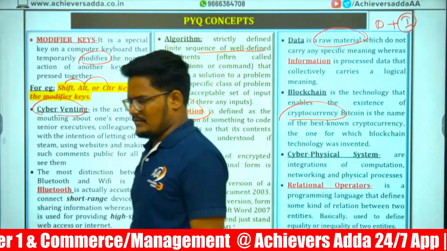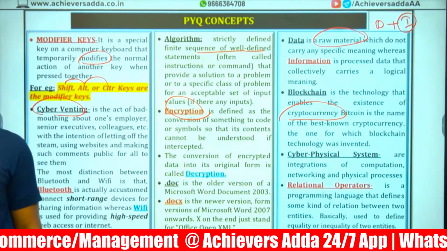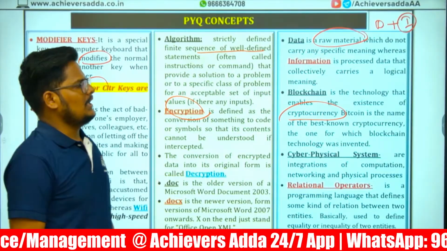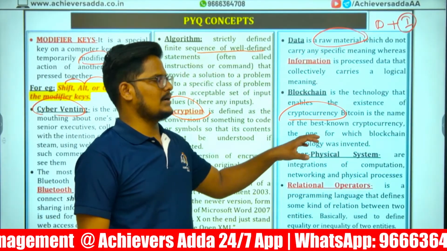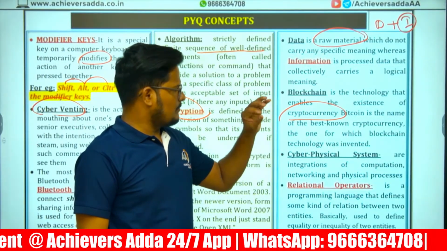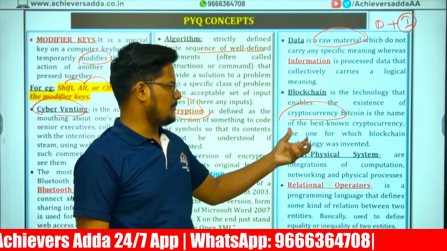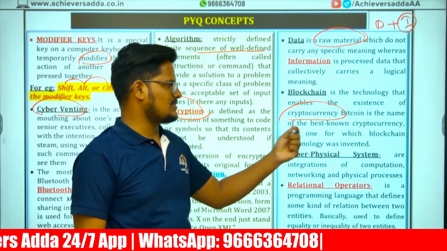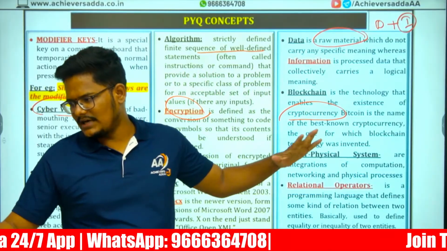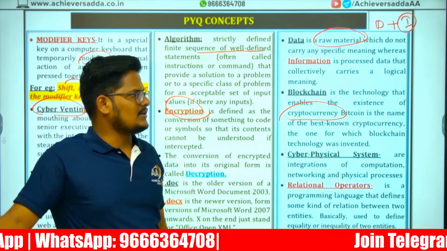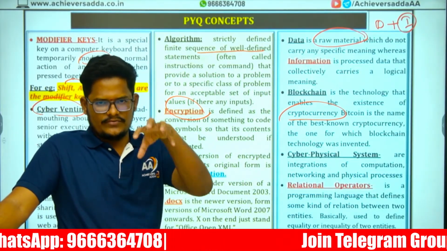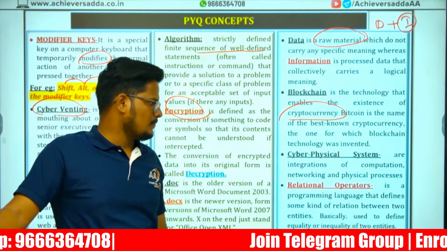Blockchain is a technology which will enable the existence of cryptocurrency. Bitcoin is the best known cryptocurrency, and blockchain technology was invented along with it. The blockchain is a technology which will enable the existence of crypto or Bitcoin.